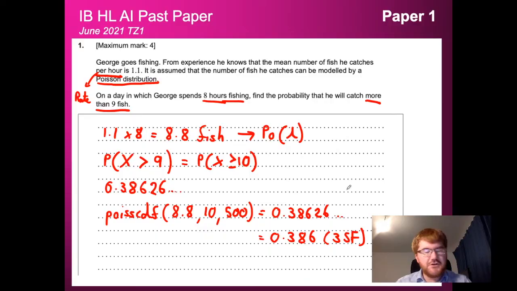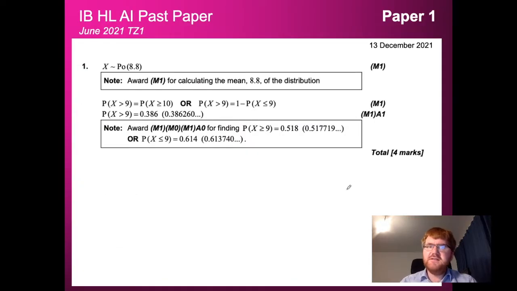So, nice straightforward question to start with. Make sure you know where the Poisson CDF function is on your calculator and how to put in the correct values. And you can see the mark scheme here. So, 1 mark for setting up your Poisson distribution of 8.8. Realizing, of course, you want x is greater than or equal to 10. Giving the method mark there. And then finally calculating that and rounding, giving us up to the 4 marks that we need.